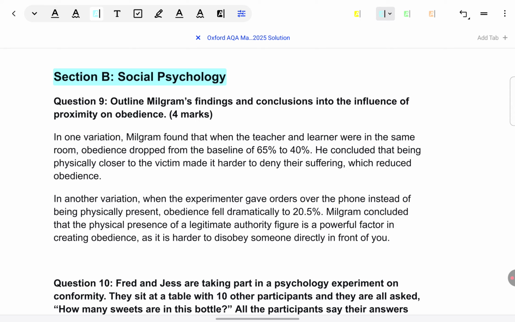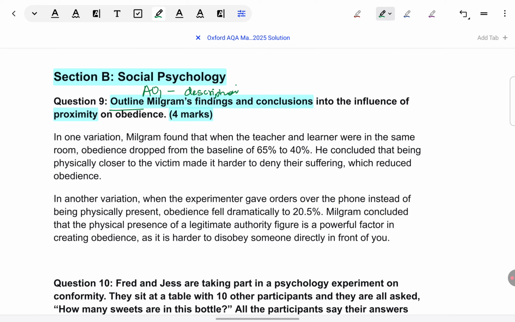Okay, so let's begin with the first question. It asks us to outline Milgram's findings and conclusions into the influence of proximity on obedience, and this is worth 4 marks. Firstly, we should look at the command term outline. Outline is an AO1 command term, meaning only description is required. What we have learned in the course about Milgram studies on proximity, we are just going to draw content from there. We are not going to give any application or evaluation.